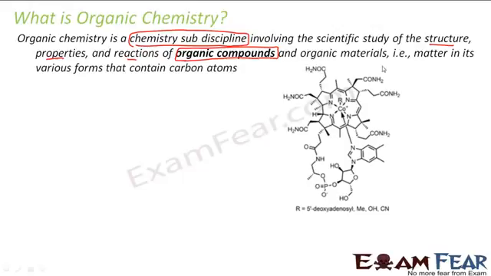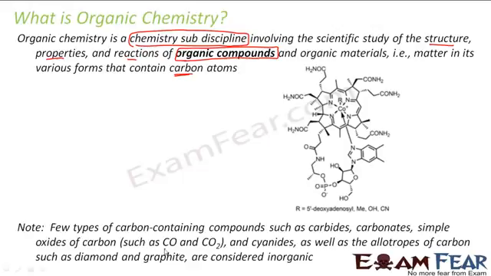So what is an organic compound? Organic compounds are matter in which we have various forms of carbon atoms, and there is an exception to it. For example, carbon monoxide and carbon dioxide have carbon, but they are not part of organic chemistry, they are part of inorganic chemistry. Carbides, carbonates, carbon dioxide, cyanides, and also diamonds and graphite have carbon, but they are inorganic. Other than these, most of the carbon compounds are part of organic chemistry.